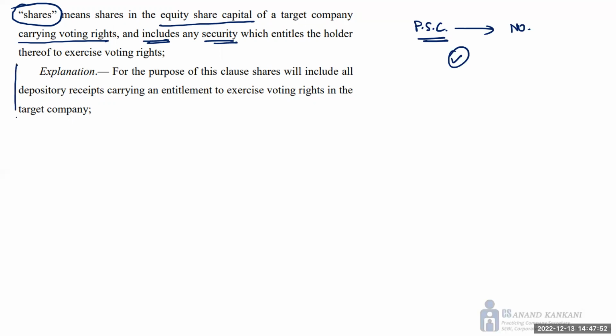Also, there is an explanation here which says that the depository receipt. So for example, you have depository receipt, right, ADR, GDR, they are also considered to be shares. Okay. Let me give you one example here. For example, in a company, there are 1000 equity shares. Okay. And let's say there are 200 ADRs. Now, is the company having 1200 shares? Answer is yes. There are 1200 shares in the company.